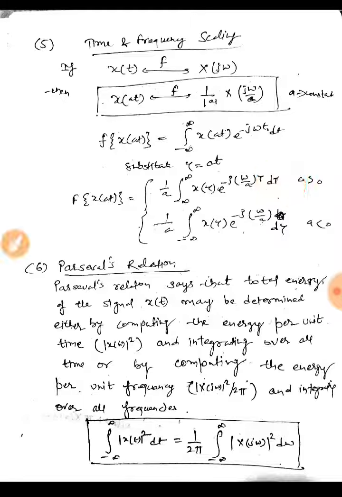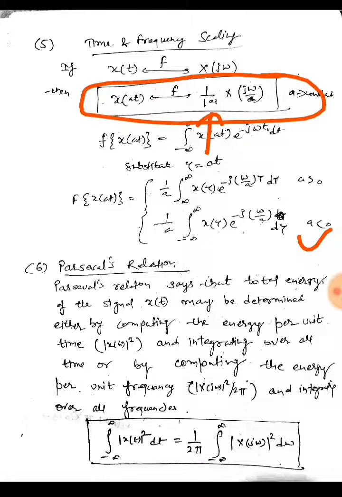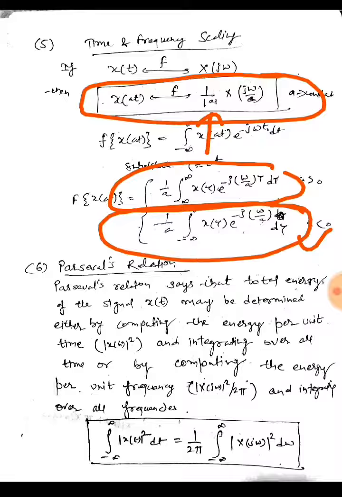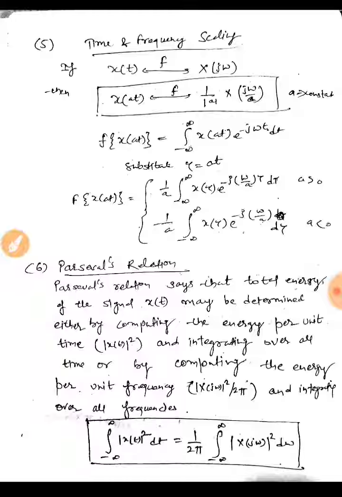This is why I have put a modulus here, because it depends on whether a is greater than 0 or less than 0. For greater than 0 it becomes this, and for less than 0 it would be this. So this is time scaling. If I scale the signal in time domain, then it will be divided by a in the frequency domain.